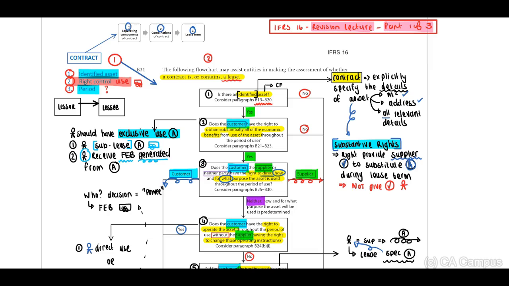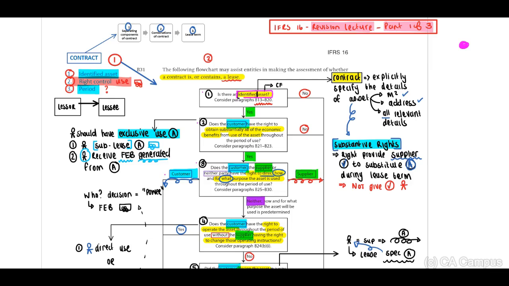Therefore, first, if we look at the identified asset, now I am going to make use of pink, guys. Look at this pink color on the right side of your screen to briefly, quickly scan through this. I'm not going to work through this in detail. If you want to work through this in detail, you can refer to part 1 of 3 of IFRS 16 revision lectures. Now, first question, is there an identified asset?